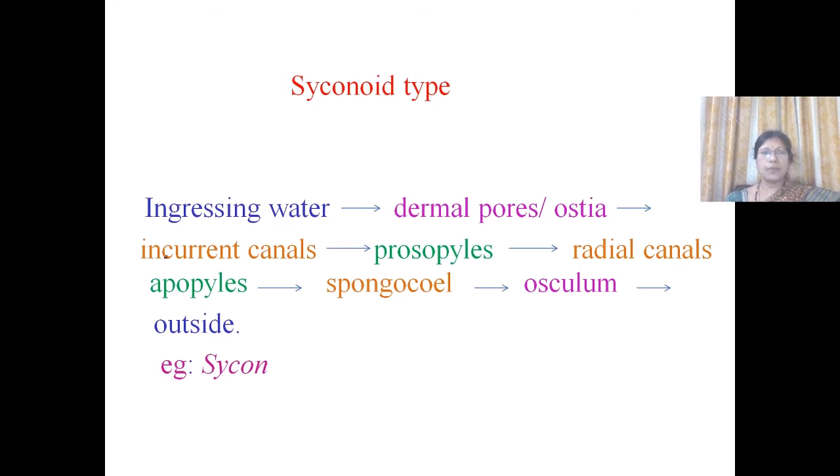From the dermal pores, the water flows into the incurrent canals, and from the incurrent canals, through prosopiles, it flows into radial canals, and from the radial canals, through apopiles into the spongocoel, and from the spongocoel, through the ossiculum to outside. So this type of canal system is seen in Sycon.